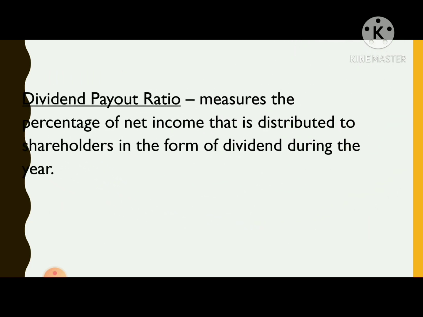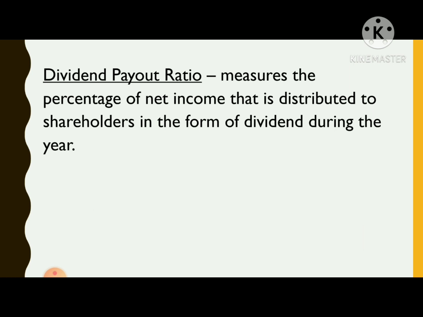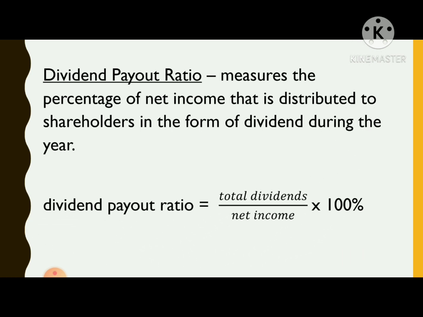Next is the dividend payout ratio. It measures the percentage of net income that is distributed to shareholders in the form of dividends during the year. Dividend payout ratio is the fraction of net income a firm or a company or business pays to its stockholders in dividends. It can be computed using the formula: dividend payout ratio is equal to the total dividends divided by the net income times 100%.